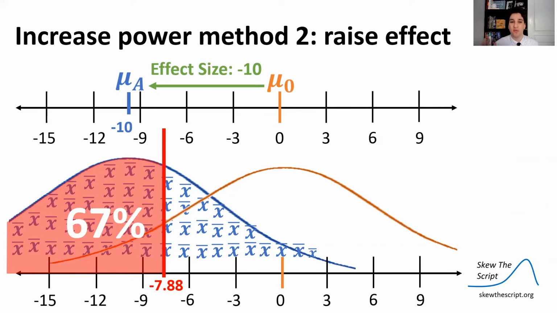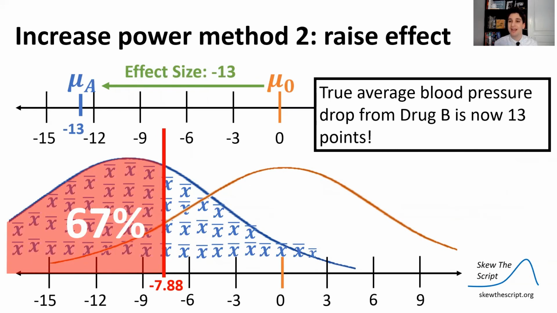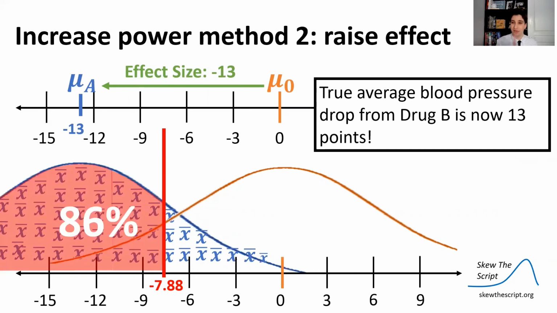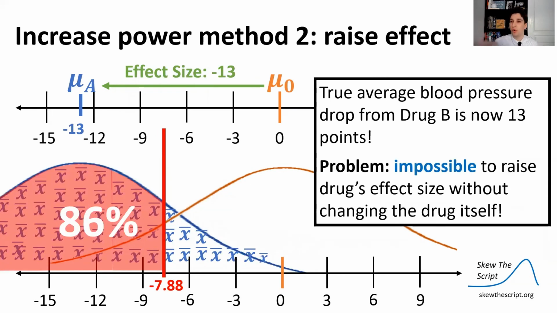Now, another way to do it is to raise the effect size. So say the drug was even more effective. Say it didn't just lower blood pressure by 10 points, it lowered it by 13. What happens then is the sampling distribution for that shifts over. And so more of the time, we're going to see sample means that show that we've rejected the null because the drug was even more effective than we anticipated. However, it is impossible to affect the effect size without actually changing the drug itself. So it's not something statistically that we can do because this has to do with the drug, right?